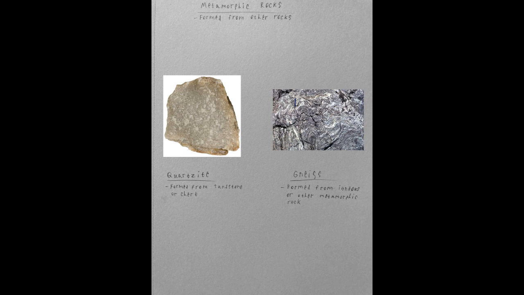Quartzite begins as quartz sandstone or chert before becoming compressed and heated. This process fuses quartz grains together to form an extremely tough rock. Gneiss, aside from being the source of endless geology puns, is considered a high-grade metamorphic rock. This is because it required a higher level of heat and pressure, or high-grade metamorphism, to form than other metamorphic rocks would. Gneiss begins as an igneous rock or lower-grade metamorphic rock before the intense heat and pressure transform it.